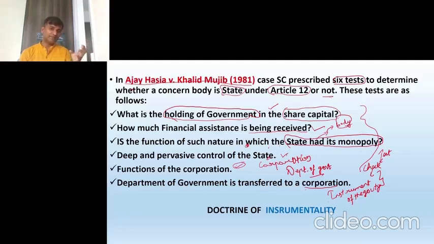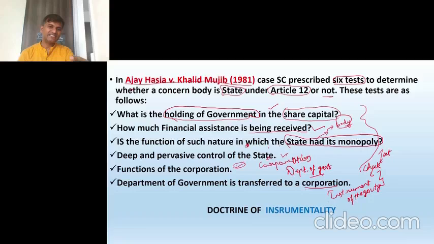And whether there is a deep and pervasive control of state in a particular body, and whether a particular body functions as a corporation. This test should be performed. And if it finds that yes, it is, then the particular body can be called as state.